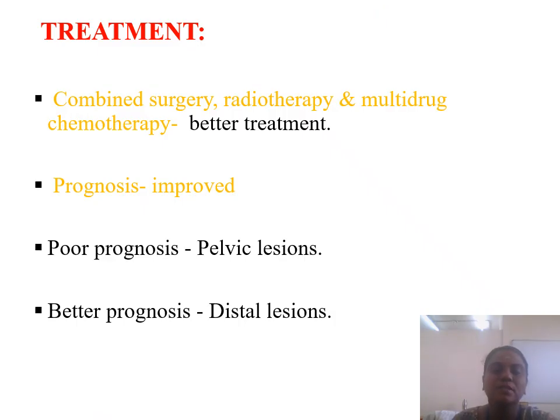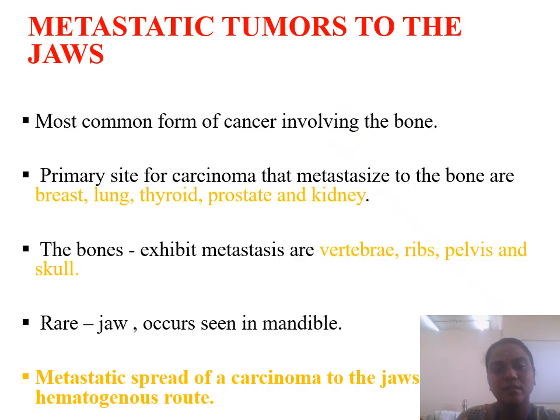Treatment for this tumor is combined surgery, radiotherapy, and multi-drug chemotherapy. Prognosis is improved if the lesion involves the pelvic area. It has poor prognosis, and if the lesion involves the distal area, that is in the leg, it has better prognosis. Next type of tumor is metastatic tumors to the jawbone.